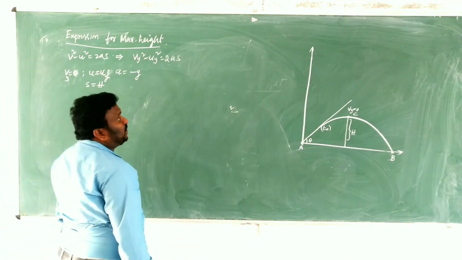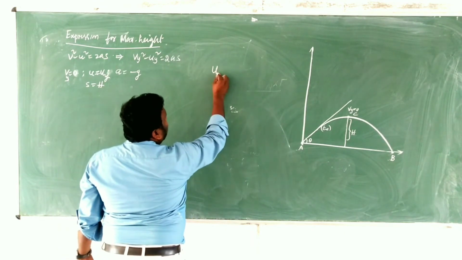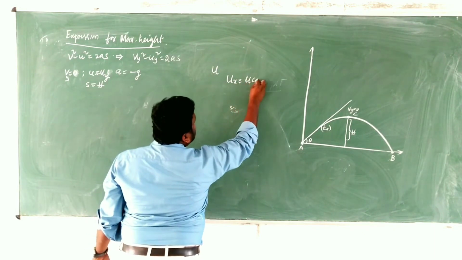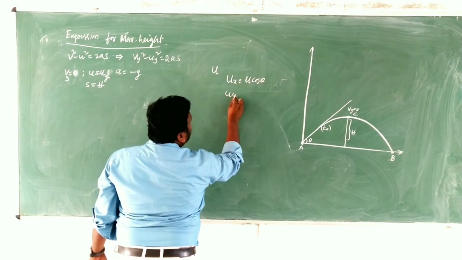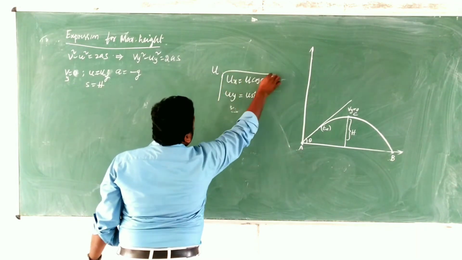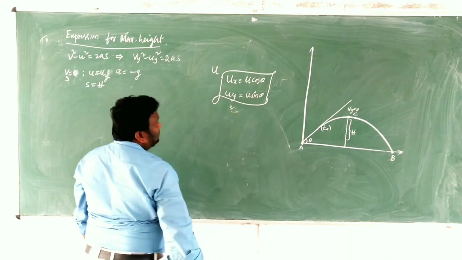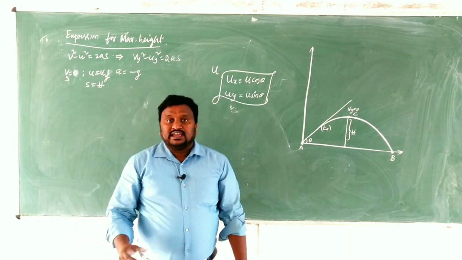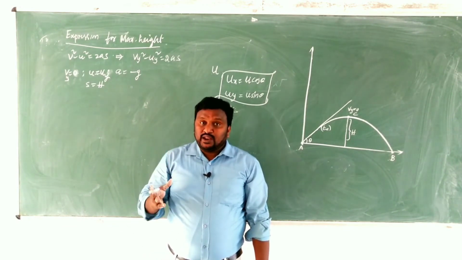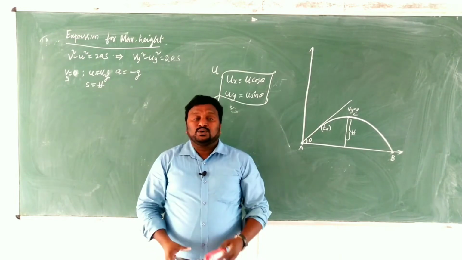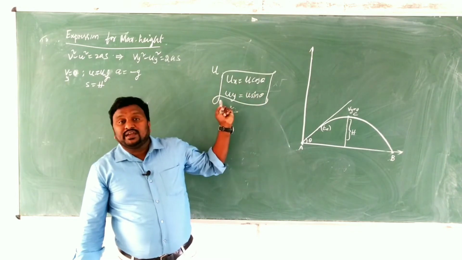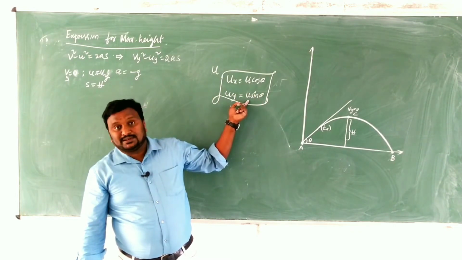Children, in the previous video I told you, when the body is projected with the velocity u, the horizontal component should be taken as ux is equal to u cos theta, and the vertical component is uy is equal to u sin theta. I clearly explained in the previous video. If you have any doubts, then go and see it once. Clear, children? The initial velocity should be divided into two components according to the resolution of vectors. Here ux is the horizontal component, written as u cos theta, and uy is the vertical component, written as u sin theta.